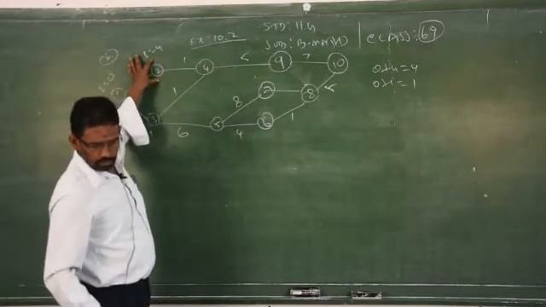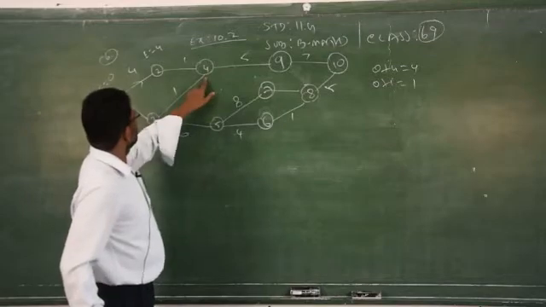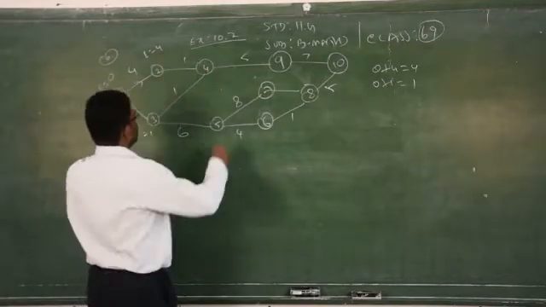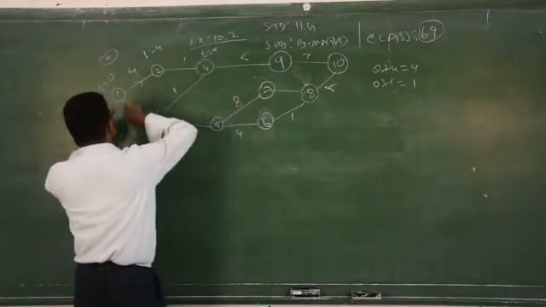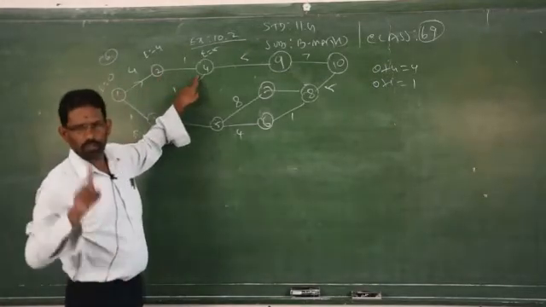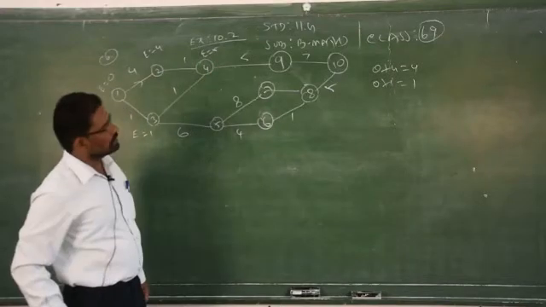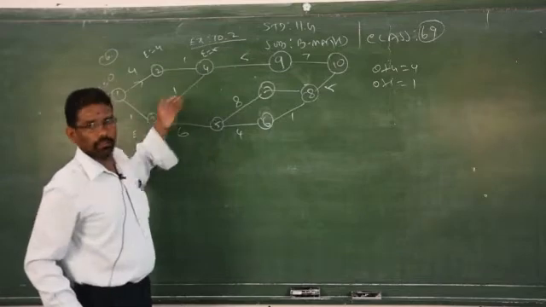From here you have to start 2 to 4. We have 2 to 4 as well as 3 to 4, but you have to start from here only. 2 to 4, that is 4 plus 1, 5. From here you have only one path, so straight away you can add 4 plus 1 is 5. Don't consider the maximum value. If two paths come in reverse order, you go to the maximum value.